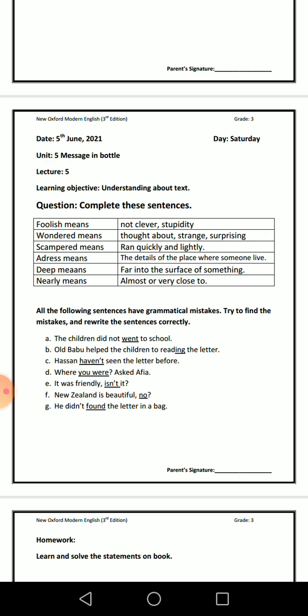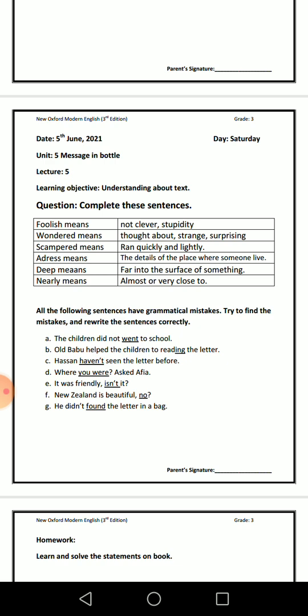Today the date is 5th June 2021 and the day is Saturday. Unit 5, Message in a Bottle, lecture 5. Learning objective is understanding the text. And here is an exercise which is taken from Unit 5 of your textbook.